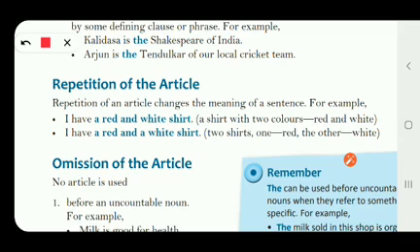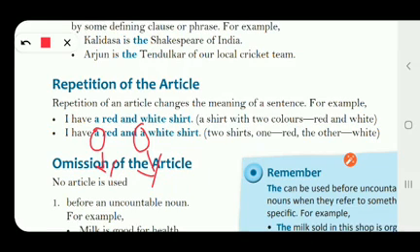So you can see in the sentence, a red and white shirt. So how many articles can you see here? Only one. The article is used once only, right? So this means we are talking about only one thing, right? Now, you see the second sentence, I have a red and a white shirt. So in this sentence you can see the article is used twice. So that means we are talking about two shirts. I have got two shirts, one is red in color and the other one is white in color.